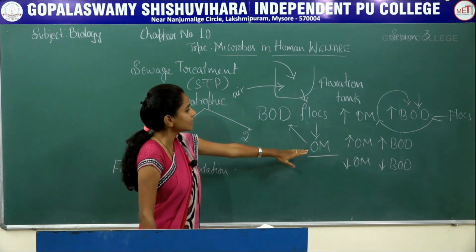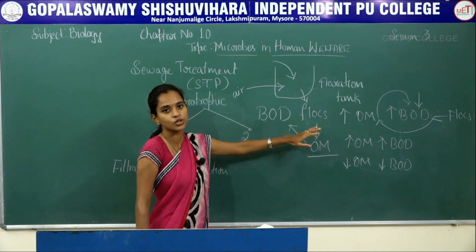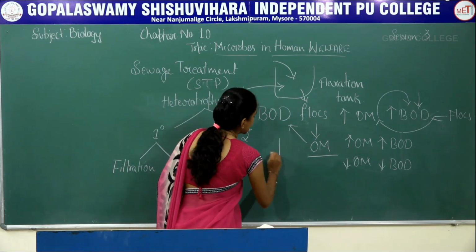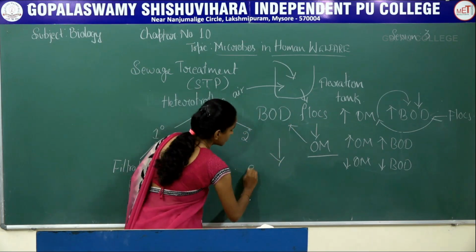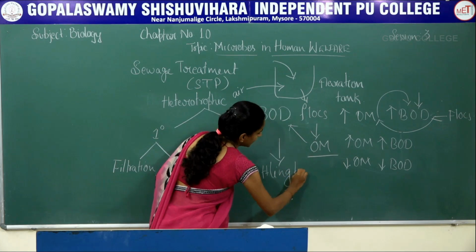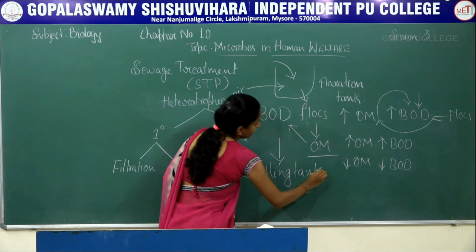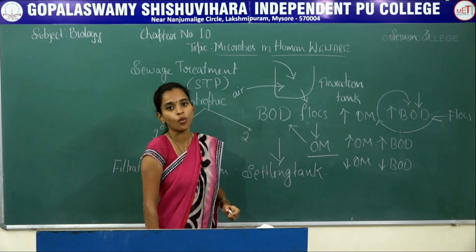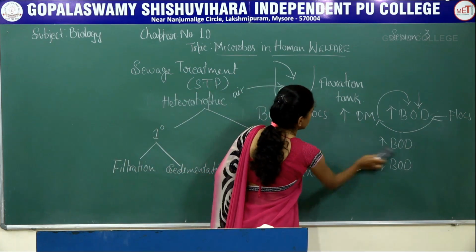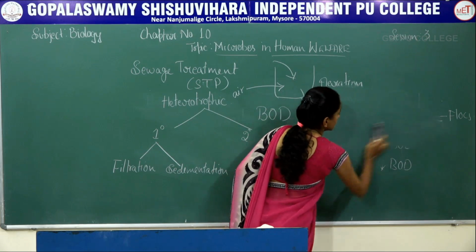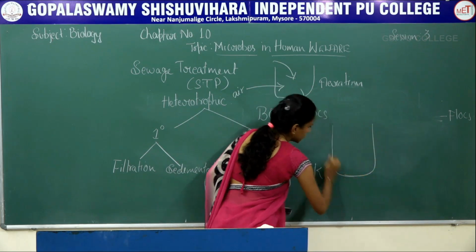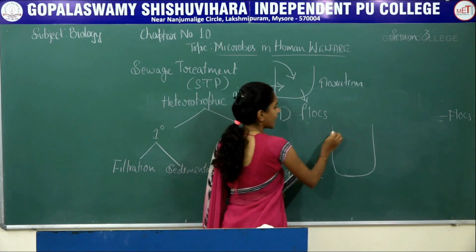Next, once the organic matter is completely consumed by the flocks, the effluent is passed into the settling tank.